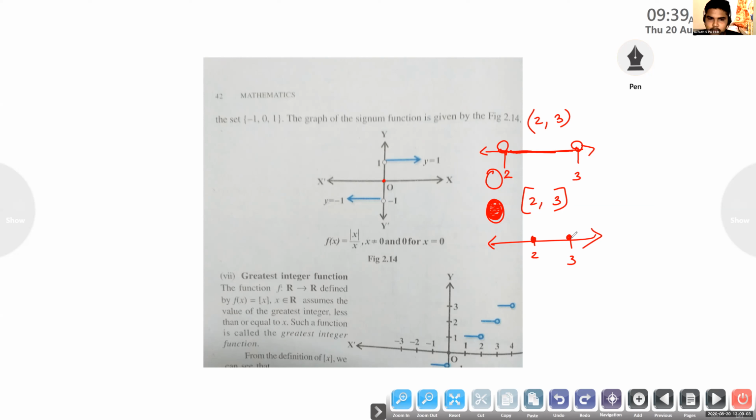Okay, now what about the graph of the signum function? Is it clear, children? Graph of the signum function, is it okay? Yes, ma'am. Okay.